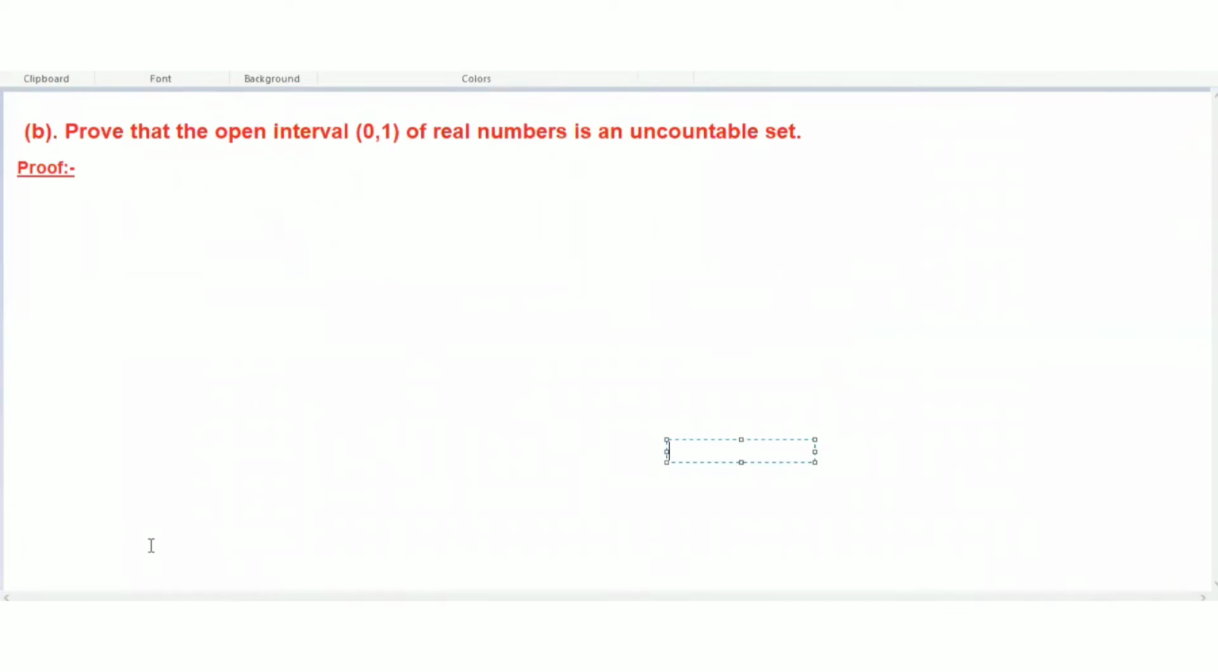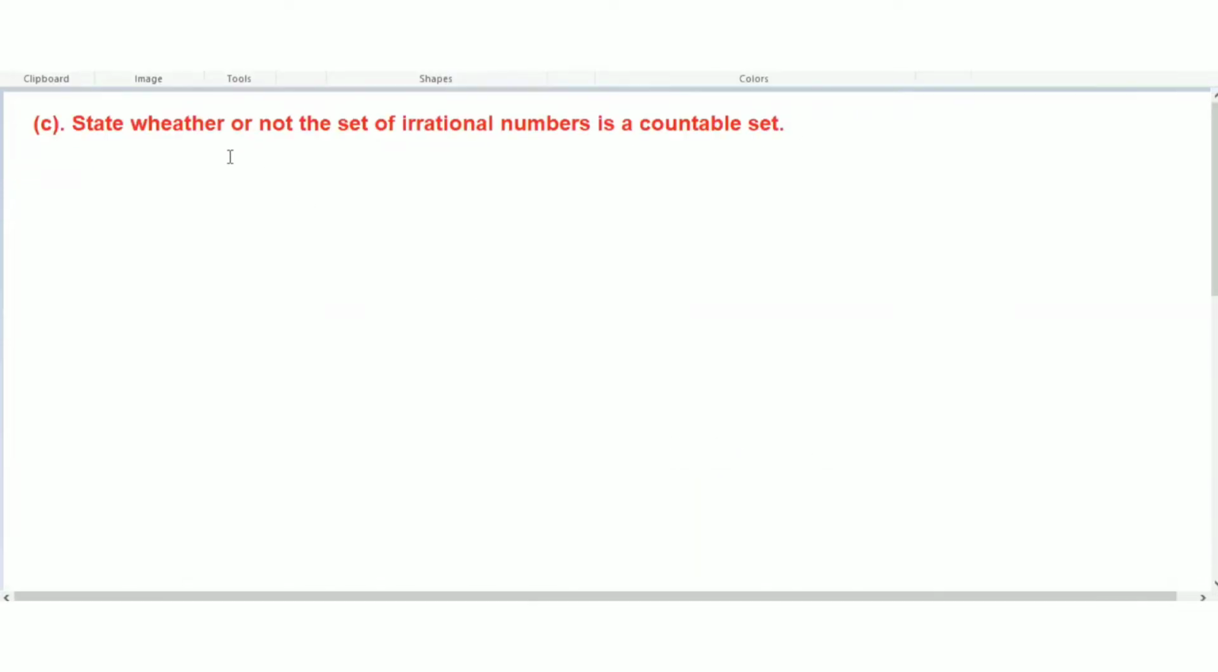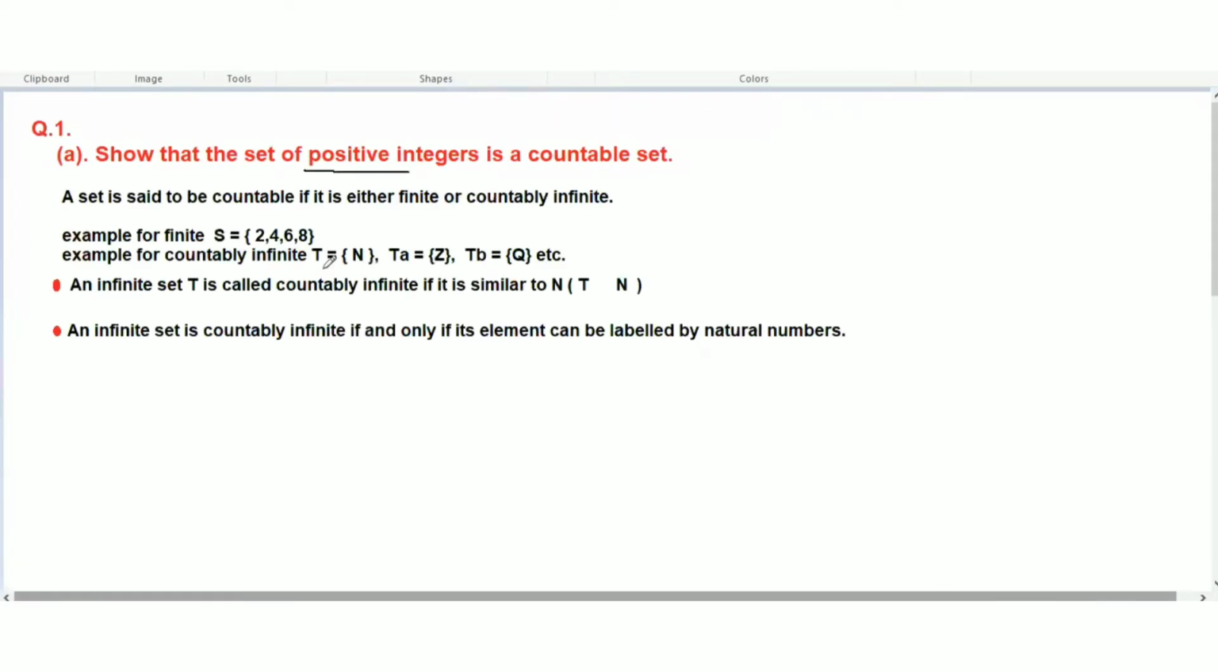And the second question I have taken: prove that the open interval (0, 1) of real numbers is an uncountable set. And the third question I have taken here: state whether or not the set of irrational numbers is a countable set. So all the 3 questions are based on countable set.